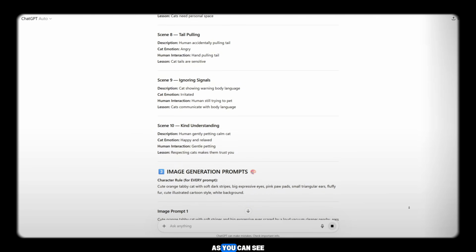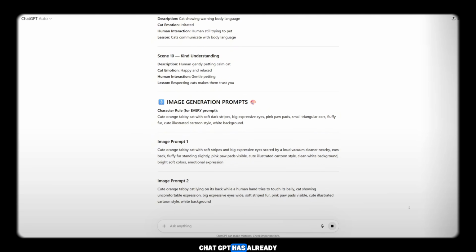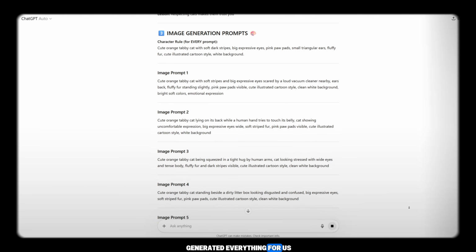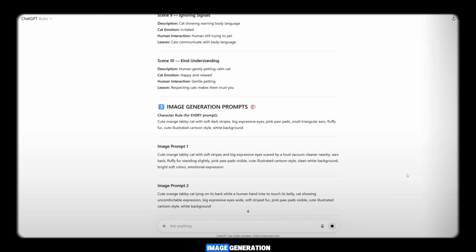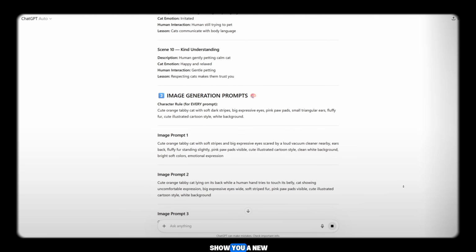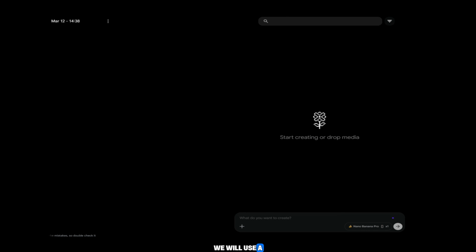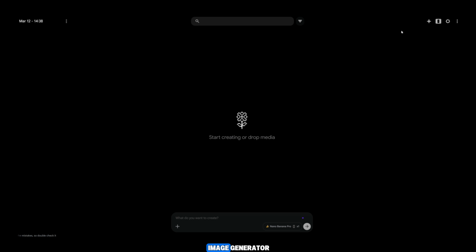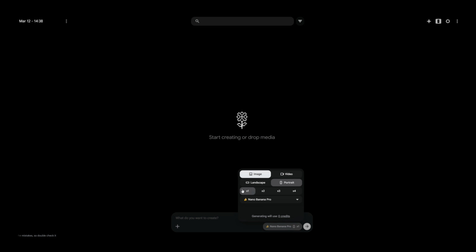Now guys, as you can see, ChatGPT has already generated everything for us. The next step is image generation, and I'm going to show you a new tool for that. Today we will use a tool called Flow AI Image Generator. Flow AI currently allows you to generate images using Nano Banana 2 and Nano Banana Pro, and at the moment it is still completely free.